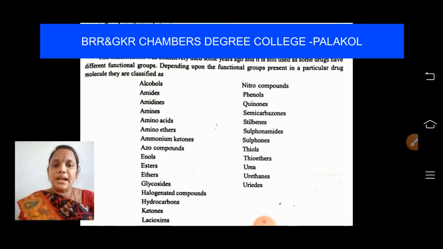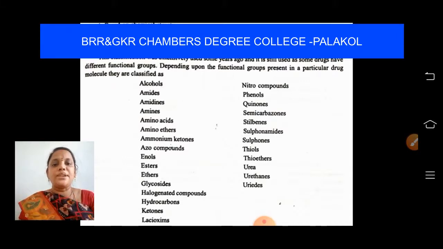Phenones, semicarbazones, stilbenes, sulfonamides, sulfones, thiols, urea, urethanes, ureides, etc. So, for example, if a drug contains an ester functional group, all the drugs which contain ester functional groups are categorized into one type. For example, drugs containing halogenated compounds are classified as one type. If they contain nitro compounds, the drugs which contain nitro compounds are classified as one type.